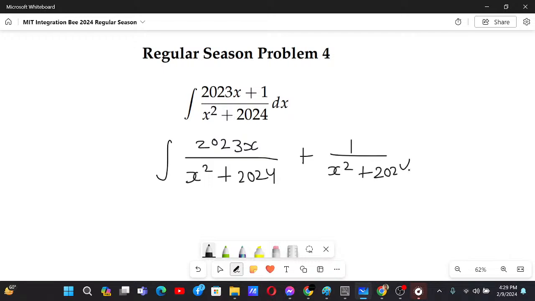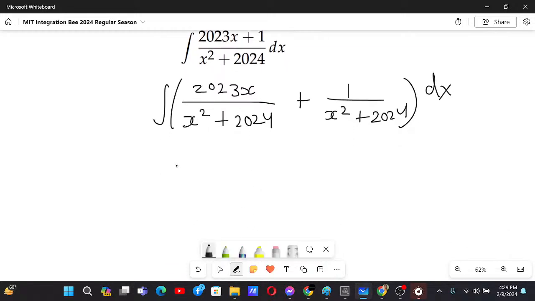Now after breaking, we can notice that over here, if I take x square plus 2024 as y, we have 2x dx as dy. So here's already x dx. So that's not a problem. Basically, what I can do is I can take 2023 by 2. Then we have 2x dx is the derivative. So that's why this is 2023 by 2 ln of x square plus 2024.